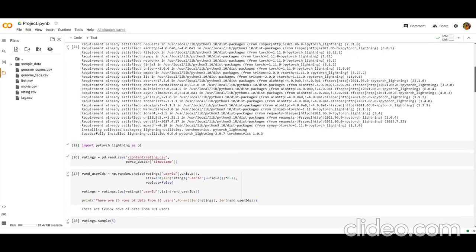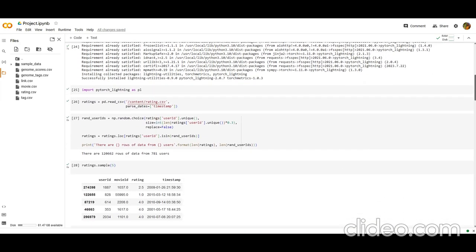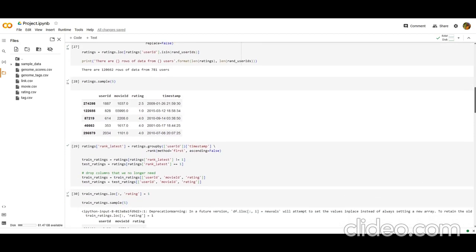Then we have imported the ratings. Along with the rating, there is also a timestamp column that shows the date and time the review was submitted. Using the timestamp column, we will implement a train test split strategy using the leave one out methodology.